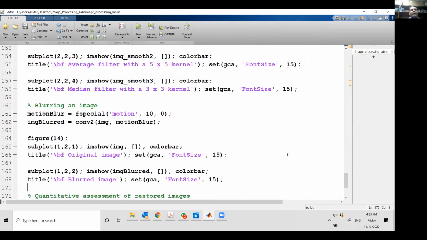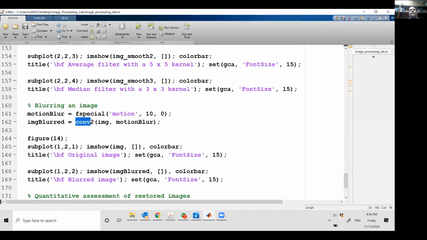Similarly, one more thing, which we are not going to talk about in these tasks, is what if I want to simulate blurring in the image? Again, I can call the fspecial command, and I ask it to create motion blur, where the first element is for the horizontal blurring and the second element is for the vertical blurring. So it's a 2D image. And I ask it to blur 10 pixels horizontally. So I use the 2-dimensional convolution.